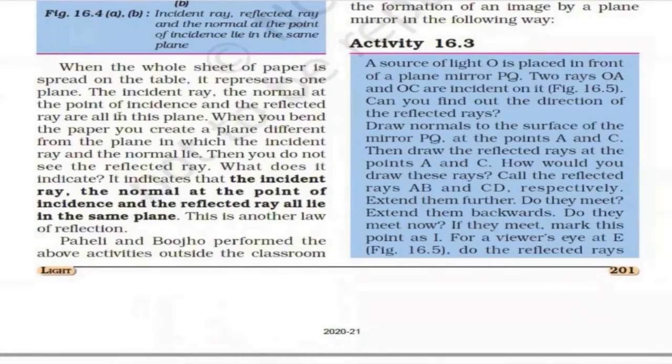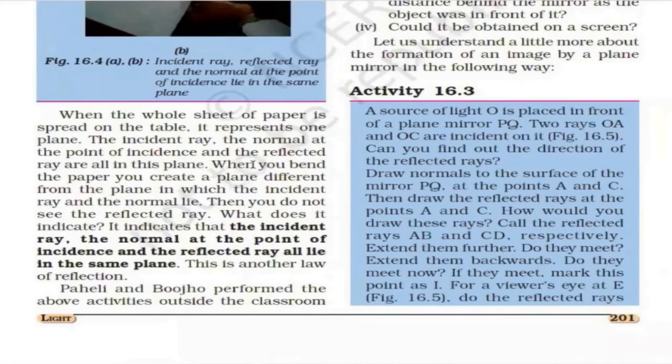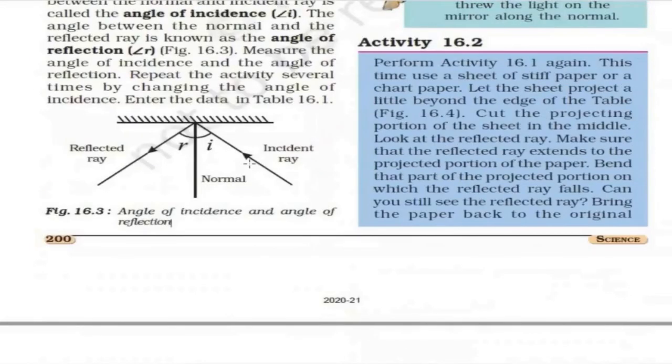The reflected ray is here, the normal is here, and the incident ray is here. So the reflected ray, normal, and incident ray all lie in the same plane. If it is a paper, the paper is the plane. They will not go in other directions. They will lie on the same plane.